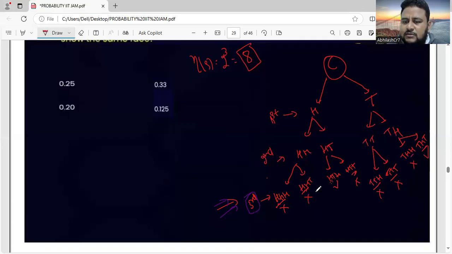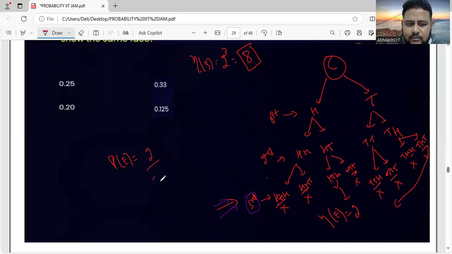Out of these outcomes, how many are favorable? 1, 2. So the probability of the event that no successive coins have the same face: n of event will be how much, friends? n of event will be 2, that is this one and this one. So that will be 2 by 8. 2 by 8 is how much, friends? It is 1 by 4, that is equal to 0.25. So here the correct answer is 0.25. Got it, friends? Here the correct answer is 0.25.